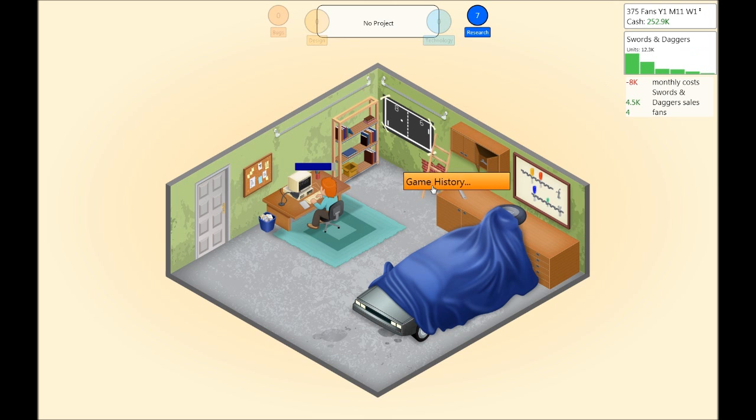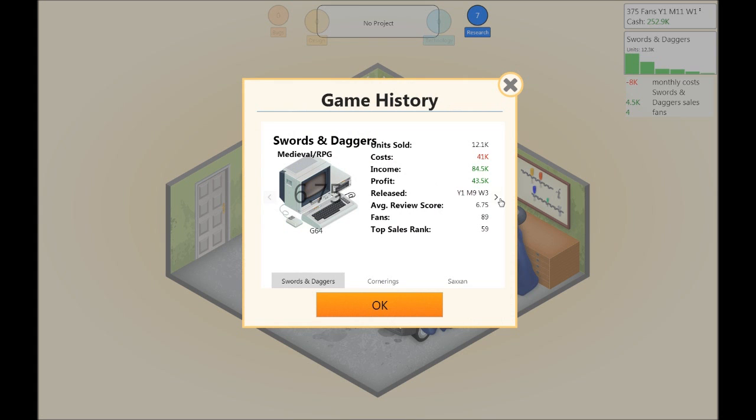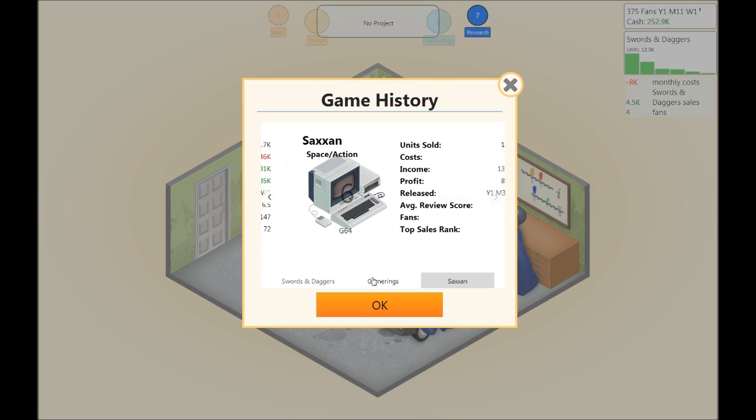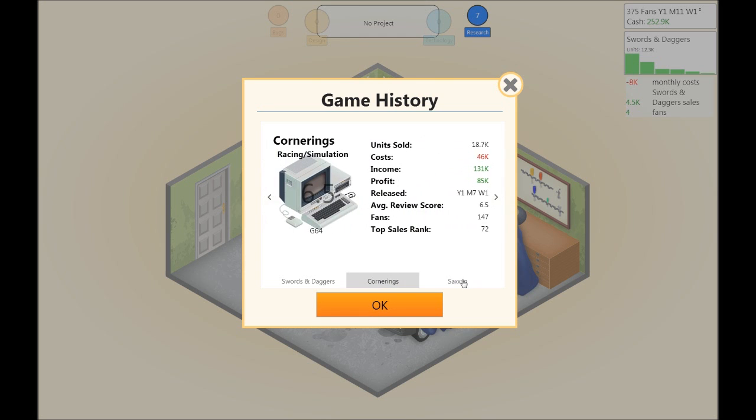and while we're here we can check out the game history. And if you go back to the first game, which is the Saxon, we get an average review score of 6. The cost was 46,000 to make, and we made 85.4 in income, and we reached 33 as our top rank. This one made slightly less.